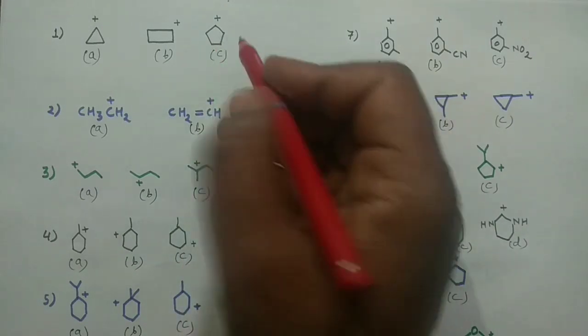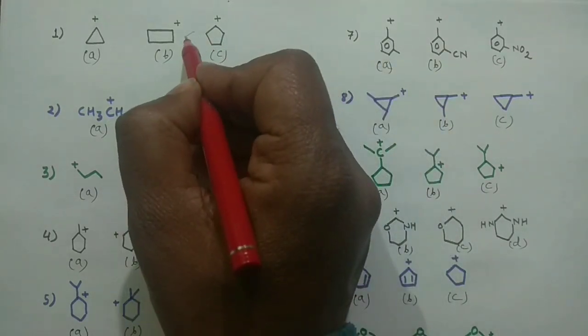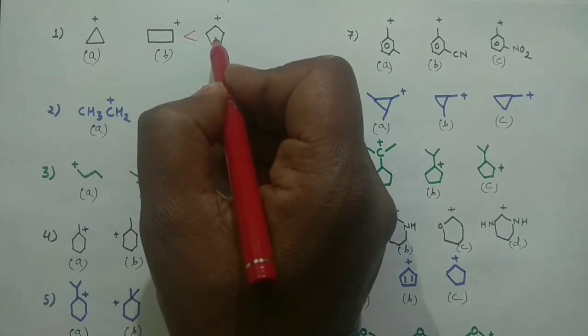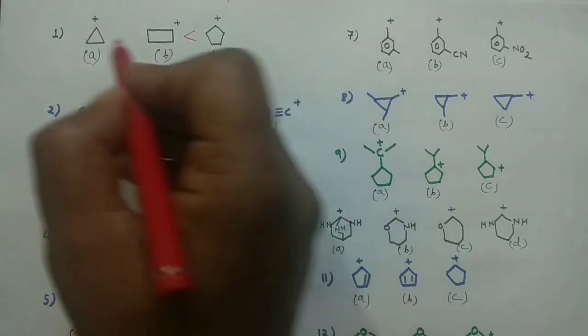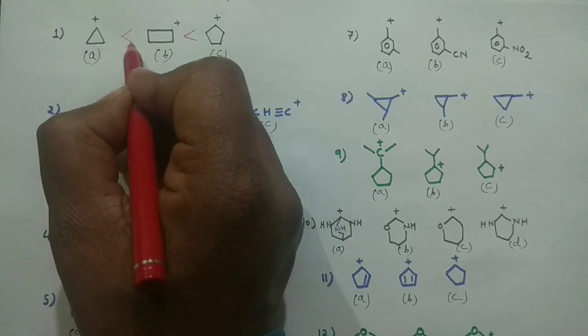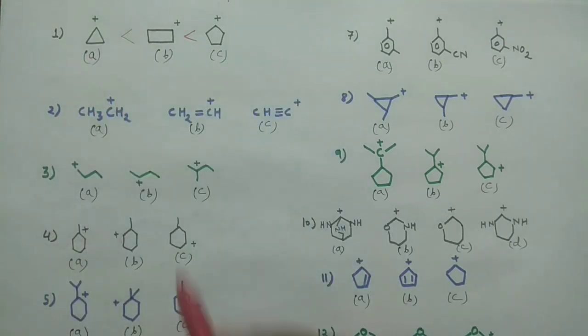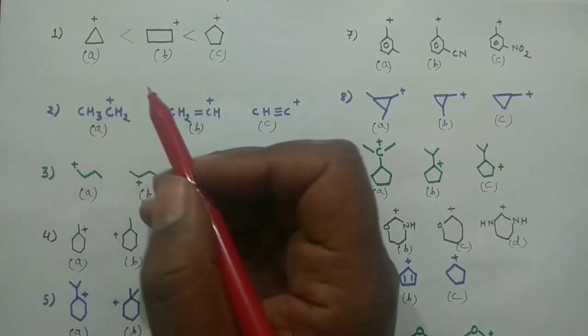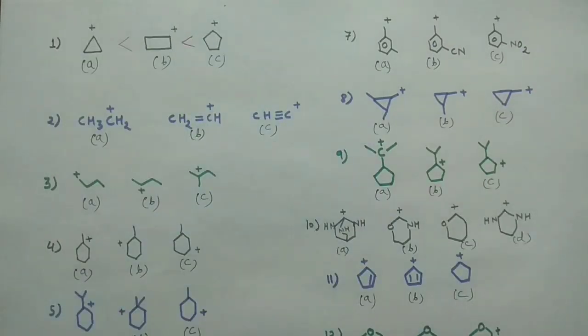So the cyclopentyl carbocation is more stable, and the least stable is the cyclopropyl cation.